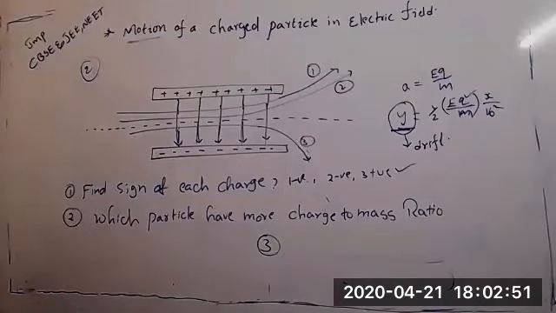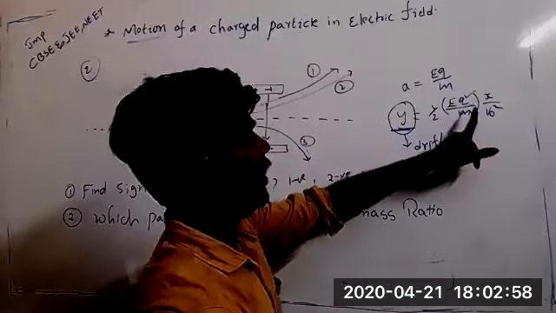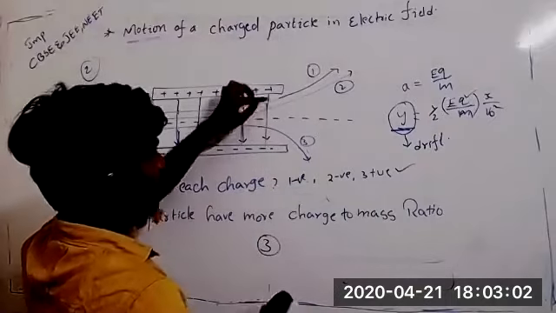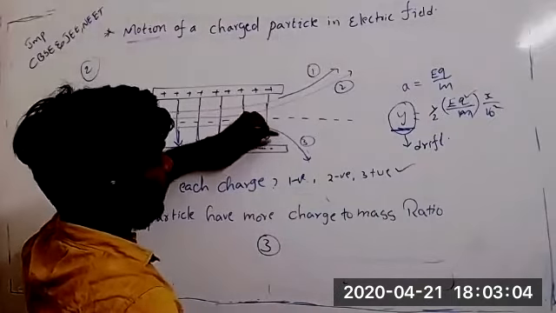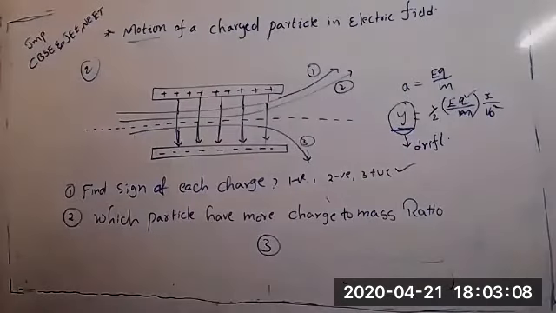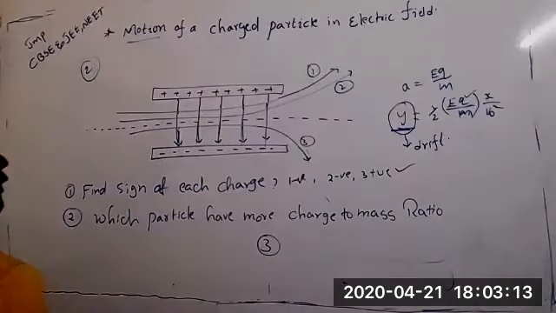Sir, the third has more ratio. If it is positive, the third one has more charge to mass ratio, so the drift is more. That is why it is drifted very much. See, if you compare, this drift is maximum. They will give the diagram very clearly, like it should be a much lesser drift than this.